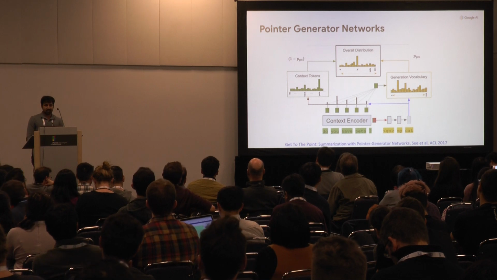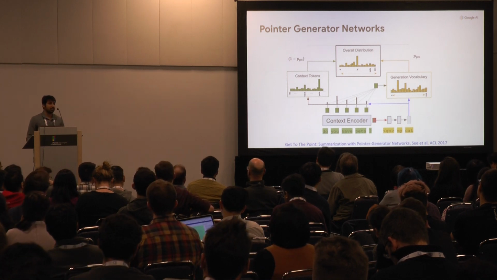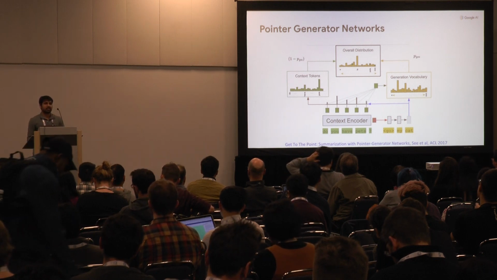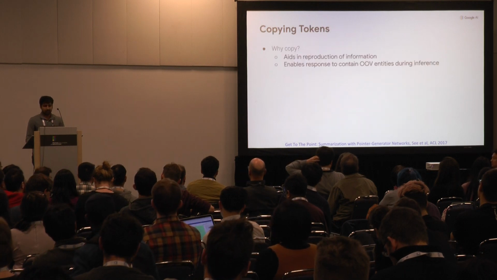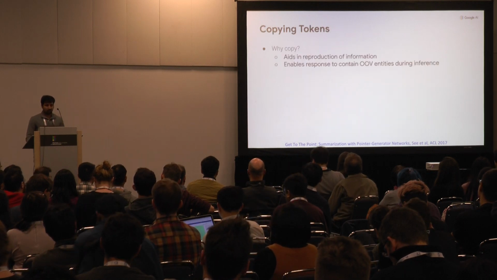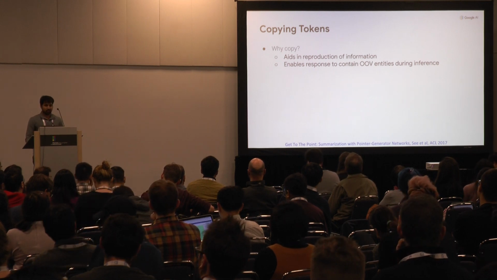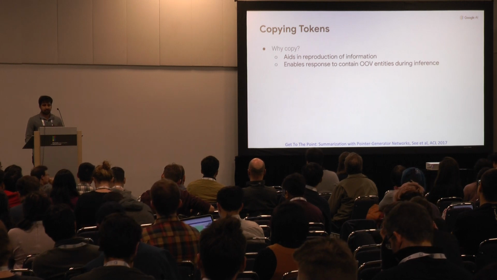One key fact here is that we get a distribution over fact tokens, which may contain out of vocabulary tokens. So in effect, we are able to generate out of vocabulary tokens which are present in the context. The motivation for copying was that it helps in reproduction of information present in the context, and it also enables the response to contain OOV entities during inference.